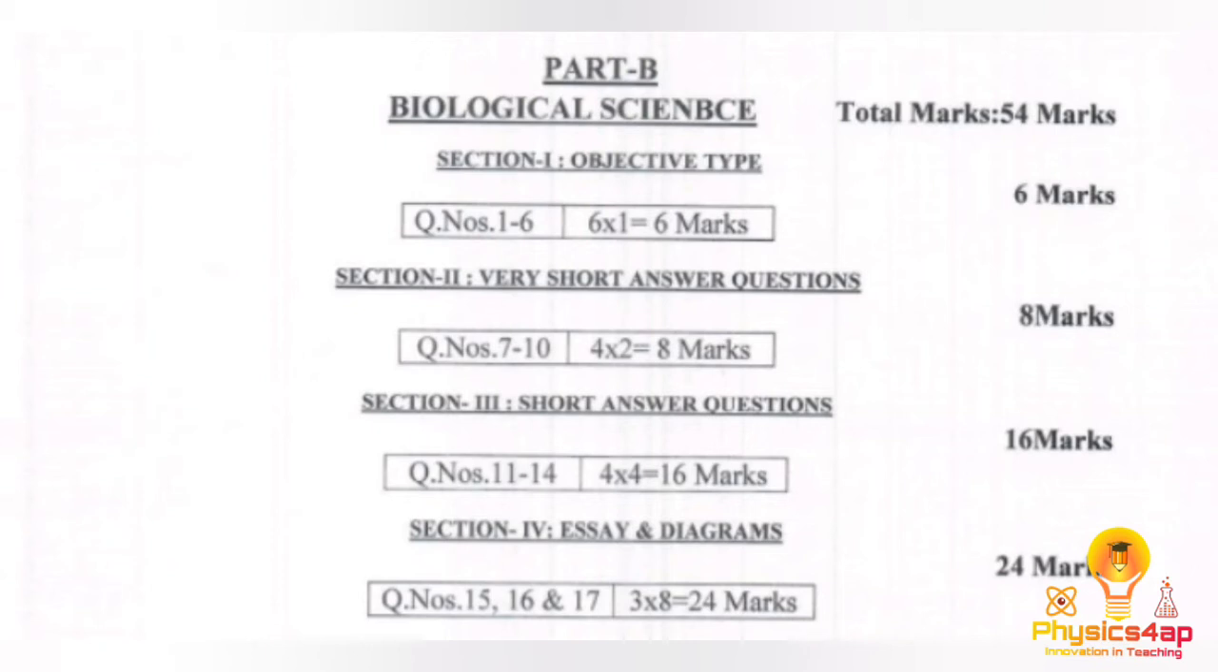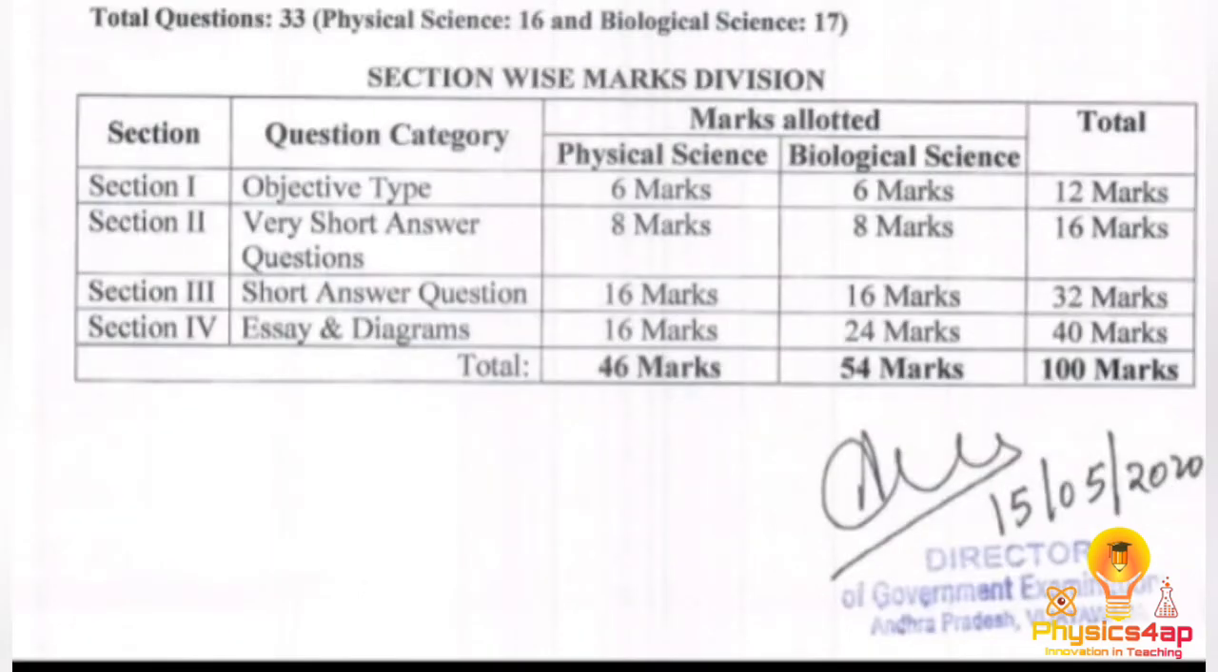And let us see the total marks for physical science and biology. For physical science we have 46 marks, and for biological science we have 54 marks. So in total we will have 100 marks here. The total questions will be 33, including part A and part B. Physical science, that is part A, will have 16 questions, and part B, that is biological science, will have 17 questions, and each of part A and part B has 4 sections.